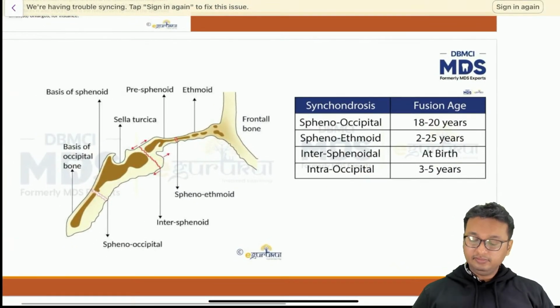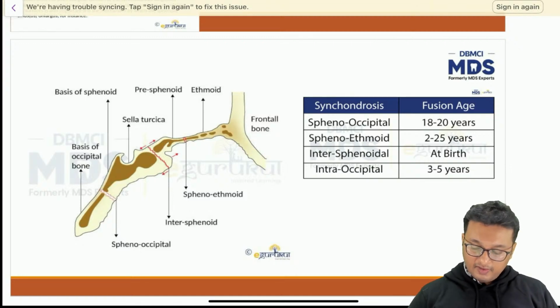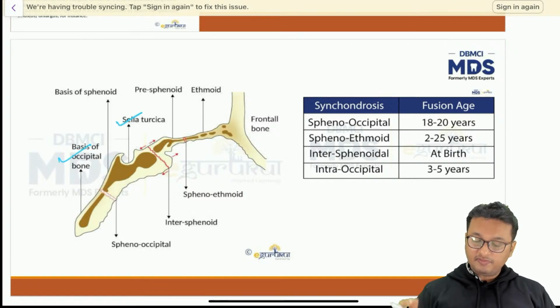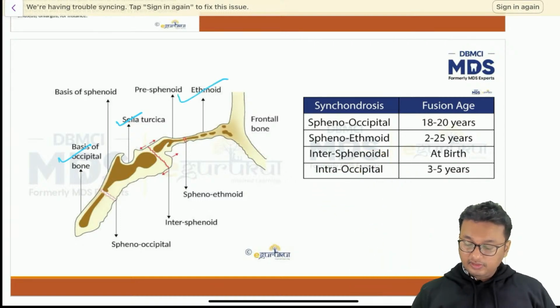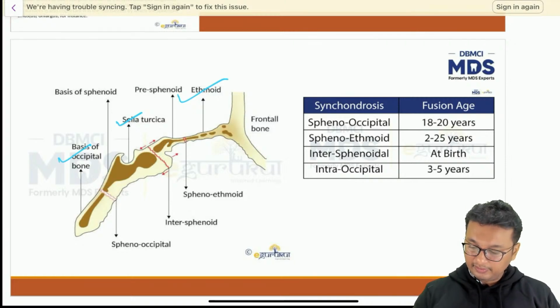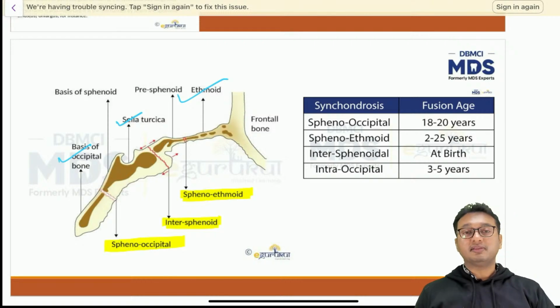Now this is one more diagram of the synchondrosis. We have basi-occiput, we have sella turcica, which is a part of the body of the sphenoid. We have ethmoid bone. Then we have different types of synchondrosis. We have spheno-occipital synchondrosis, spheno-ethmoid synchondrosis, intersphenoidal synchondrosis, and one more, intra-occipital synchondrosis.